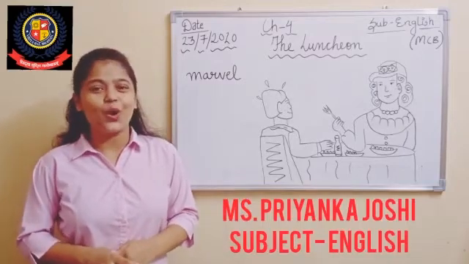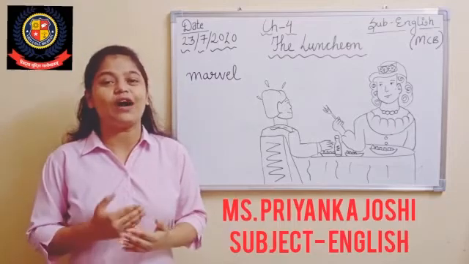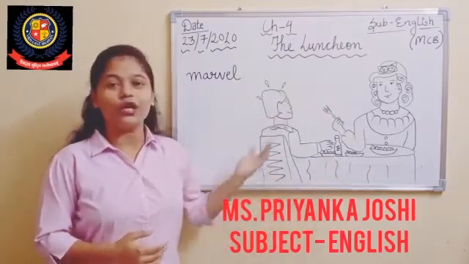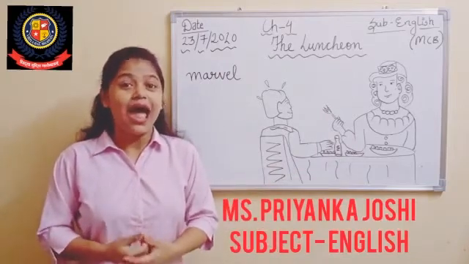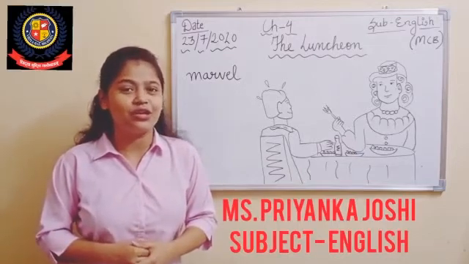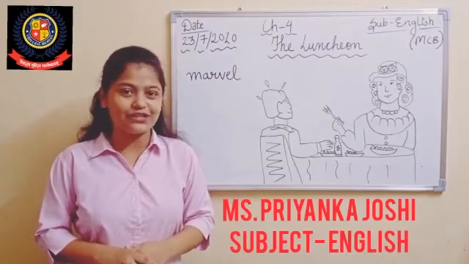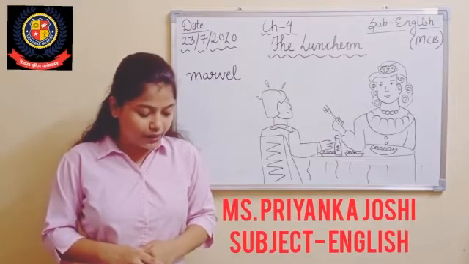Right. So this was the story all about. It is just an incident of a luncheon that the guest and the author had, and what were the incidents that happened with him. And in the last, the author found that the luncheon was not at all favorable for him. Alright students, now let us quickly do exercise A1.